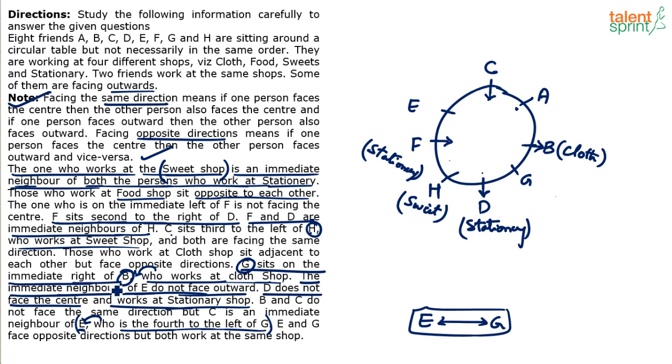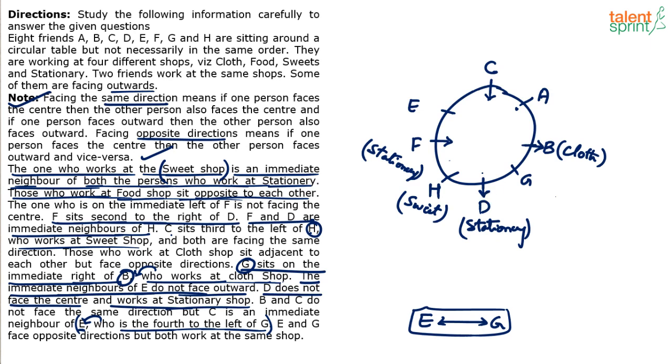Somewhere it was given that those who work at food shop sit opposite to each other. Both the food shop guys are opposite to each other. Now understand, who can those food shop guys be? Can D and C be food shop guys? They are opposite to each other, but can they be in food shops? No, because D is in stationery.